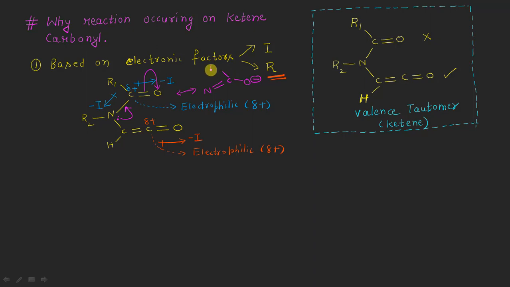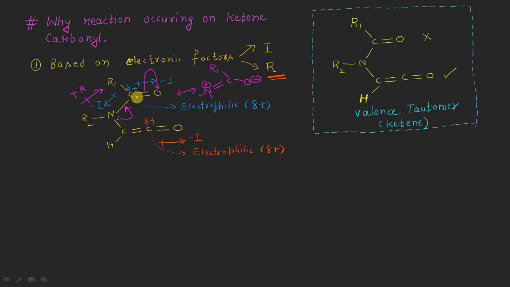And it is also attached to R1, and on this side are some atoms. So this will now have a positive charge here. We can say that this nitrogen atom is at the same time also exerting an electron releasing resonance effect, meaning plus R, right?